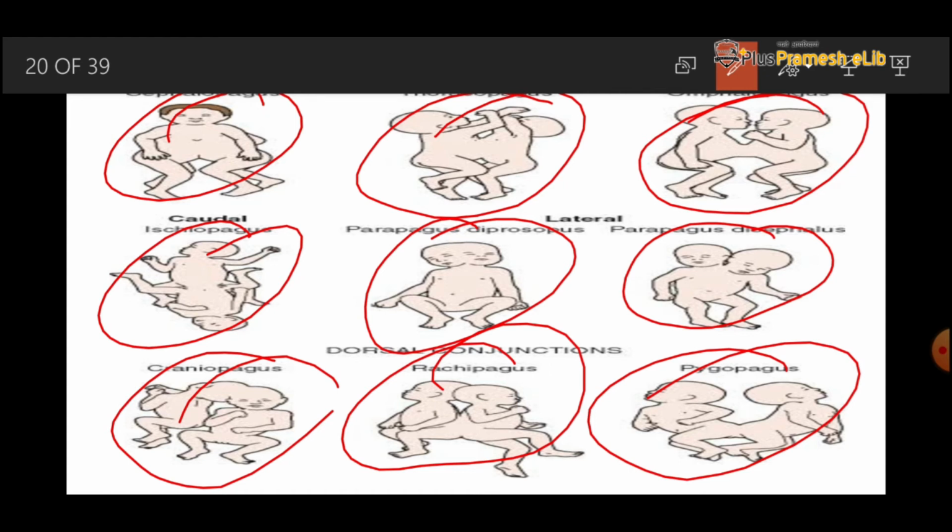Why are they joined? When they develop in the womb, the space is very small. They develop together in the same chorion and in the same placenta.